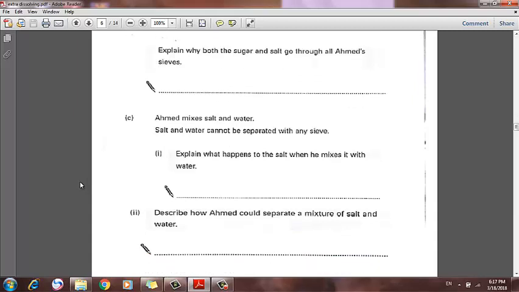Question 2. Describe how Ahmed could separate a mixture of salt and water. As we said, any mixture of a soluble solute with its solvent, like salt and water, is soluble and completely dissolves and completely disappears in the solvent, which is water. So how can we separate it? We just boil the water and evaporate it. So the method is evaporating the water, or the evaporation method. Water will evaporate and we will get the solid salt at the bottom of our container.